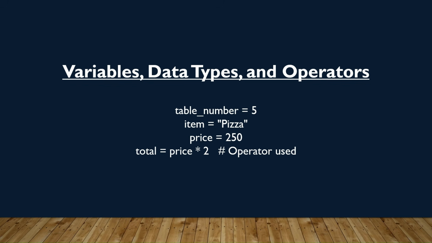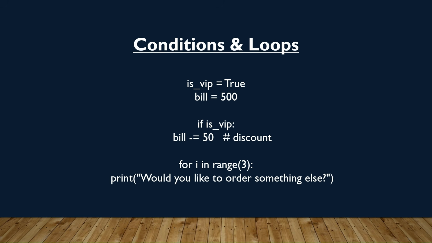Imagine you are in a restaurant. The waiter notes your table number, writes down the items and its prices. Now, when you order two pizzas, the waiter multiplies the price with 2 using an operator and calculates a total bill. This is exactly how programming works. Variable stores the details, data types define the kind of information, and operators help us to perform the needed calculations. Next one is conditions and loops.